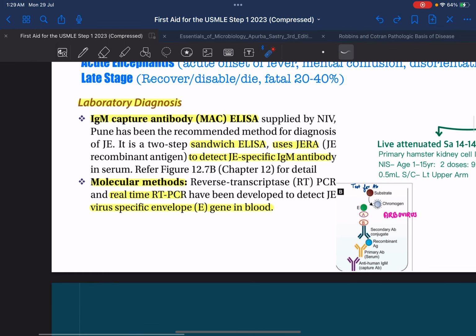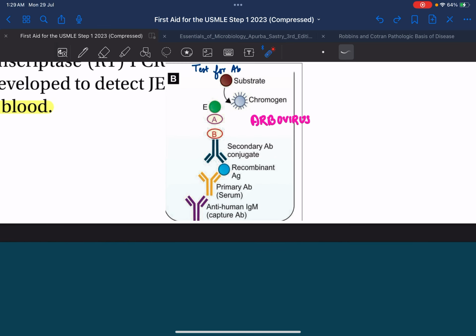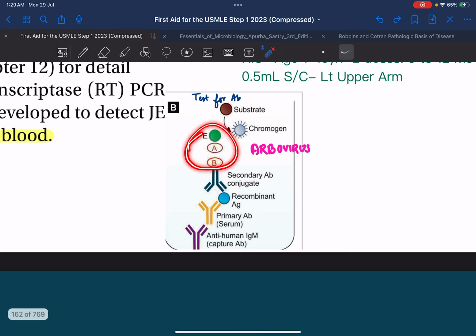The laboratory diagnosis involves basically MAC ELISA and molecular methods. In MAC ELISA, there is the capture antibody, which is the anti-human IgM, already there on the plate, to which the antibody produced against the antigen present in the patient serum binds, to which we again make the recombinant antigen bind, and to which a secondary antibody conjugate binds, which is basically linked to an enzyme, and the substrate finally converts to chromogen. And this is specific for arboviruses.